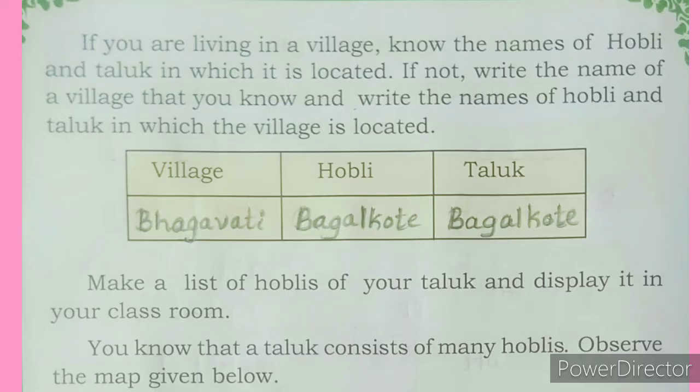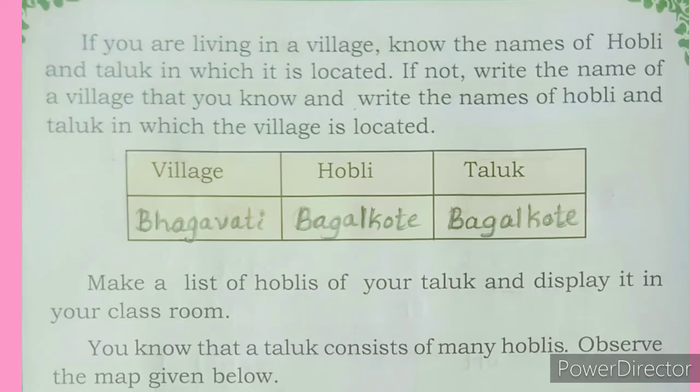Okay. Next, if you are living in a village, know the names of the Hobli and taluk in which it is located. If not, write the name of a village that you know and write the names of the Hobli and taluk in which the village is located. For example, in this box you can write it here. For village you can write Bhagwati.